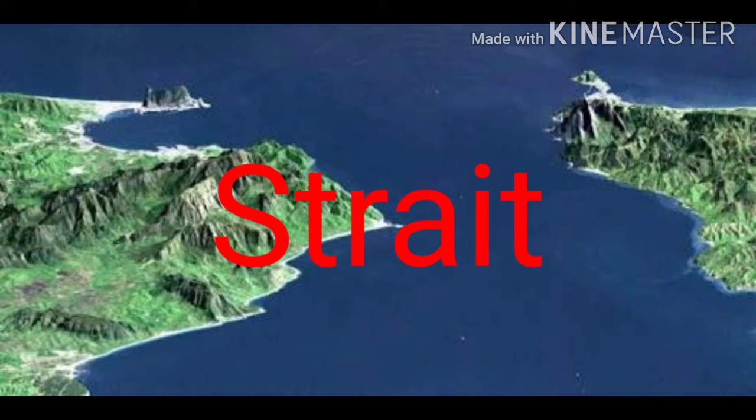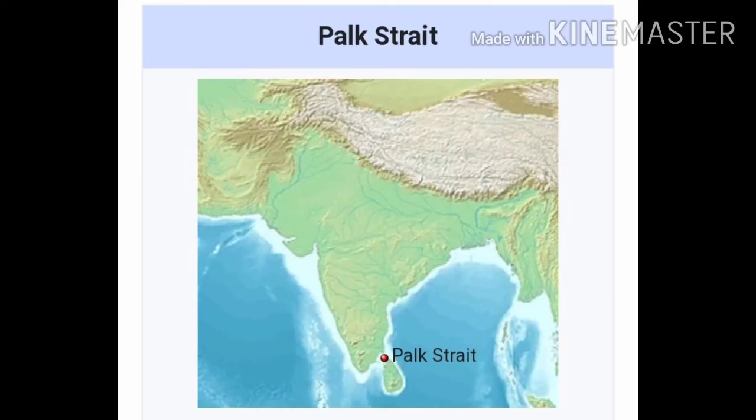A strait is a narrow stretch of water which joins two larger water bodies. Palk Strait connects Bay of Bengal and Indian Ocean. In the picture you can see the Palk Strait connecting Bay of Bengal and Indian Ocean.